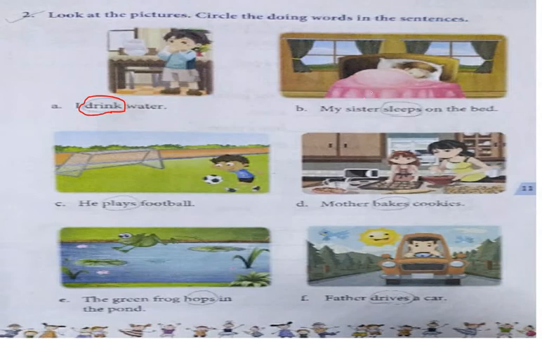See the picture number B. My sister sleeps on the bed. Again I am reading this sentence: My sister sleeps on the bed. Sister is sleeping on the bed.